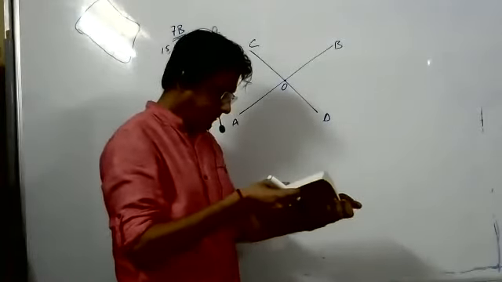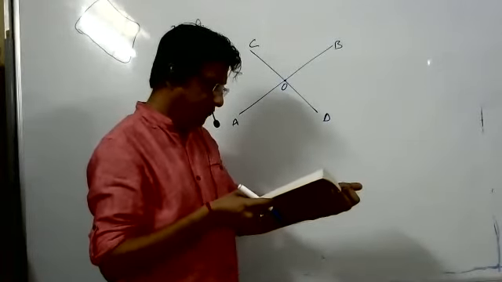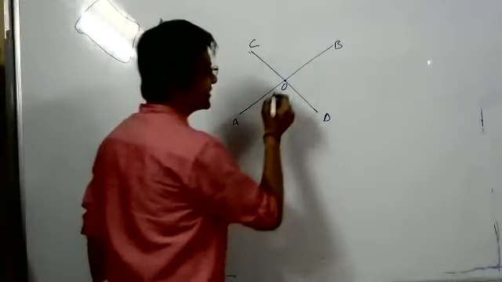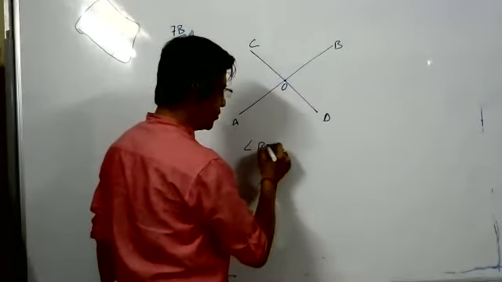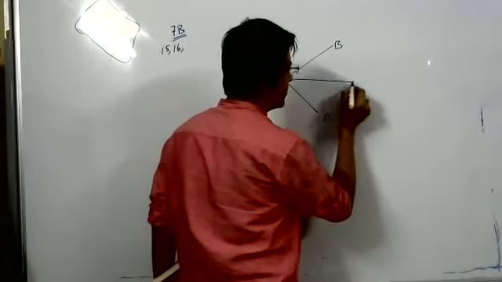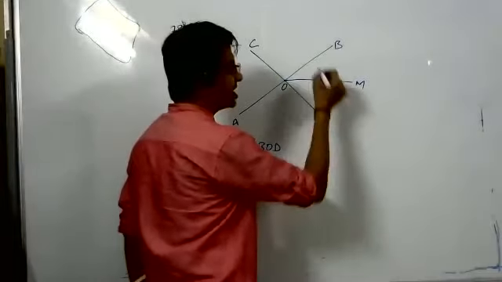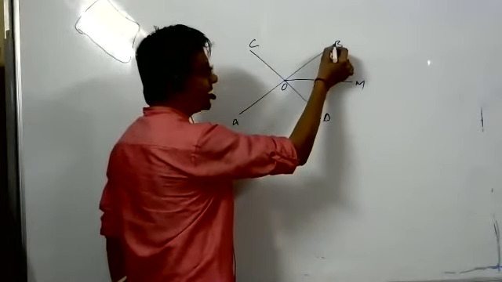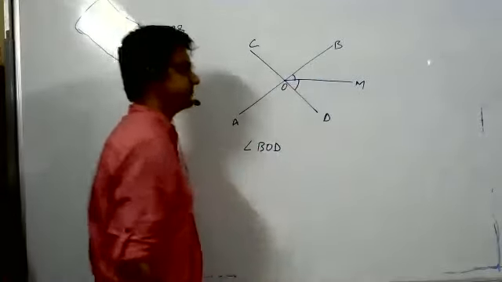Now, prove that the ray opposite to the bisector of one of the angles. So I'll make a bisector of angle BOD. I'll make a bisector OM. So this is an angular bisector. OM is an angular bisector of angle BOD, so this is equal to this.